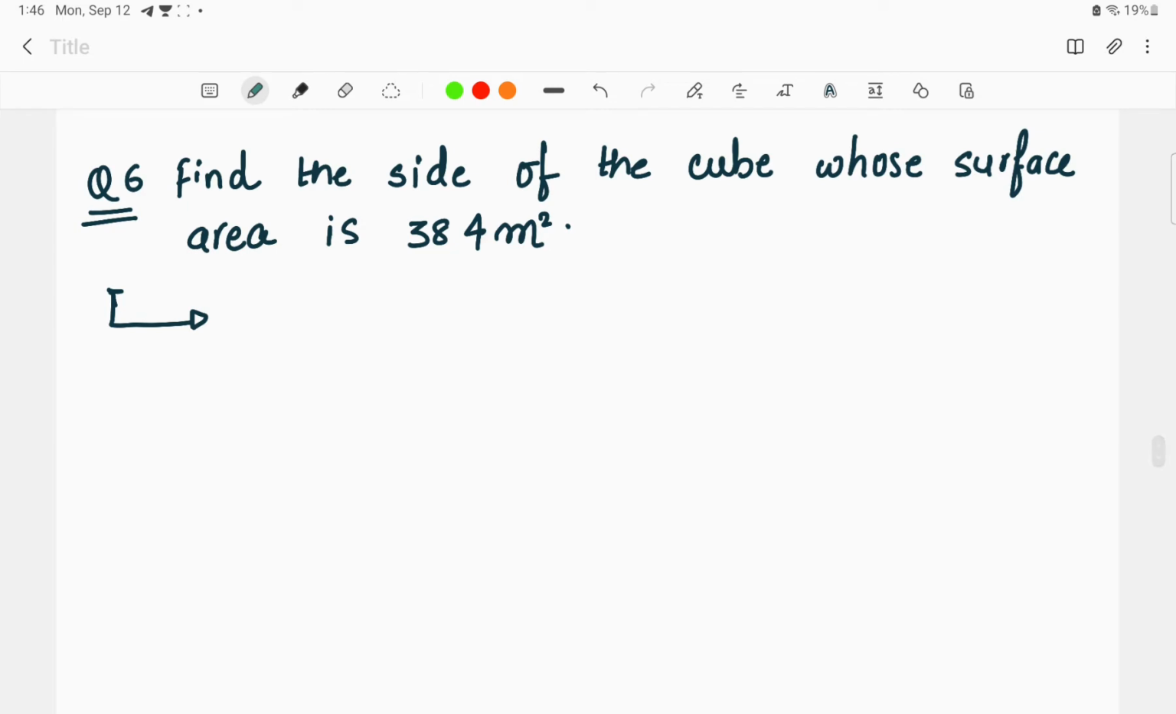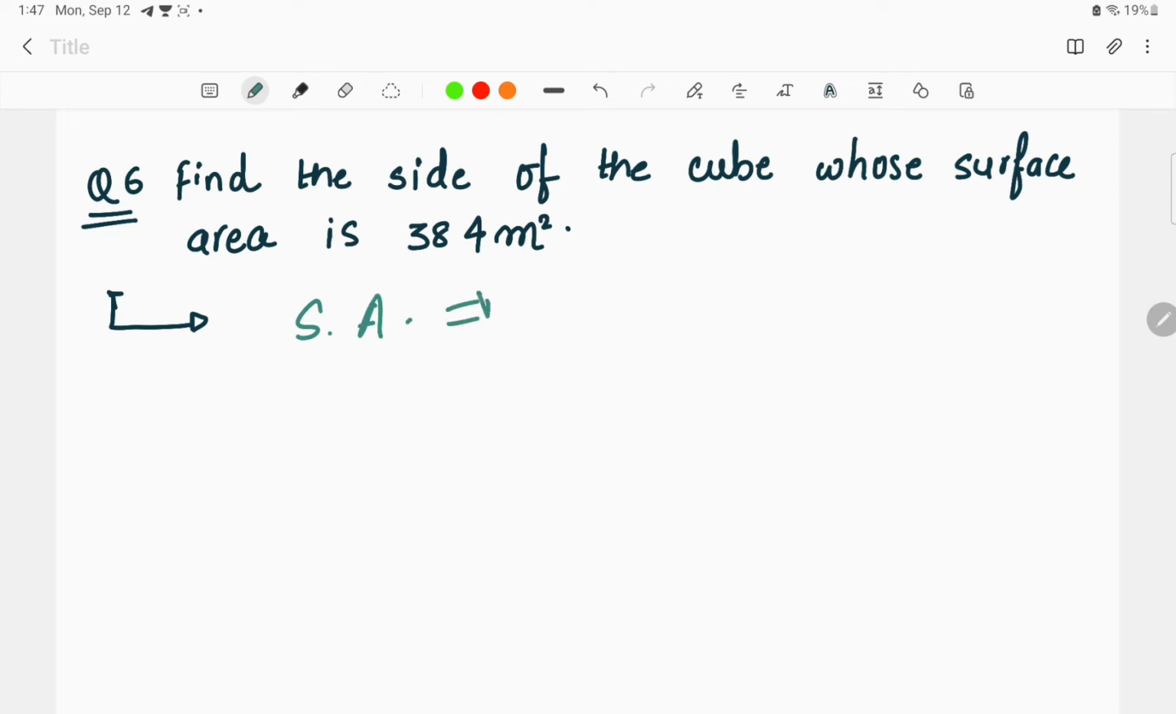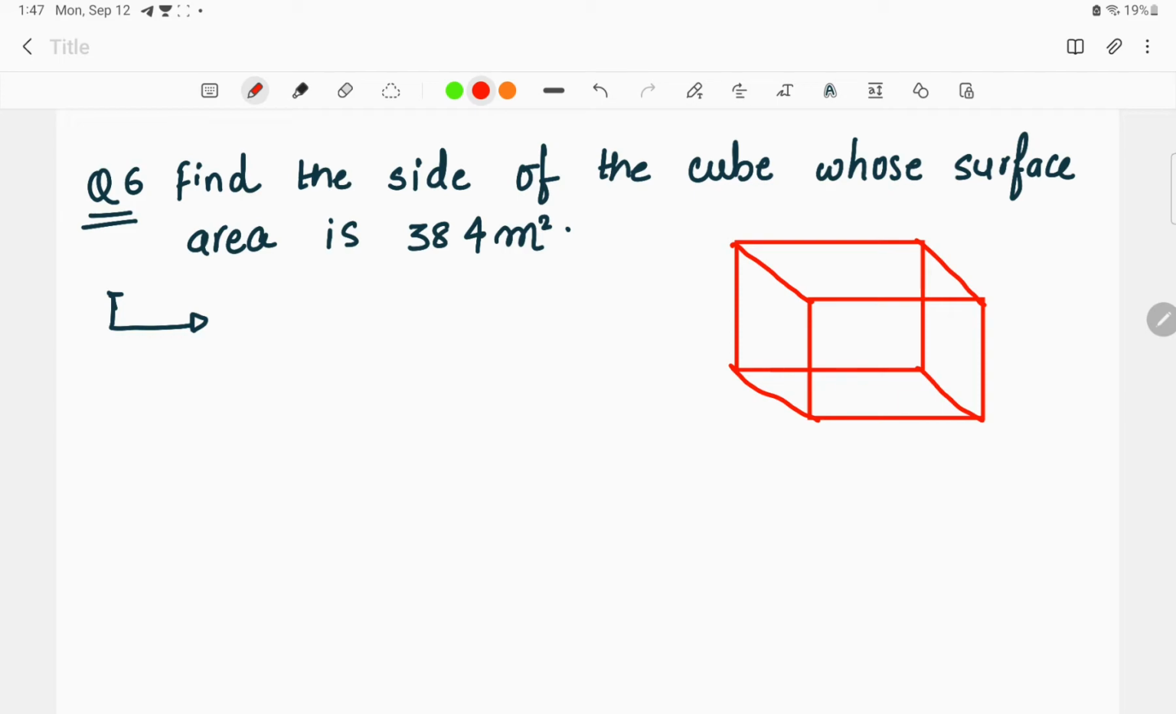Now moving on to the next question: find the side of the cube whose surface area is given, that is 384 meter square. Okay, we have to find the side of the cube, and what is given over here? The given data is the surface area. Surface area of the cube is equal to 384 meter square. We have to find the side of the cube. Now look at the diagram. Only the surface area is given, and we have to find the side.